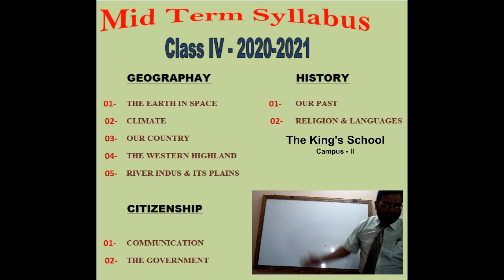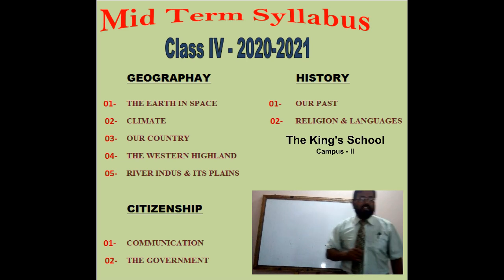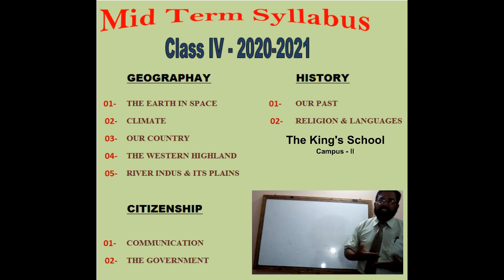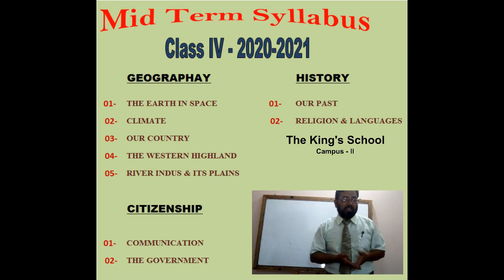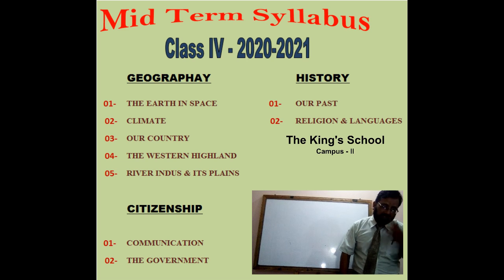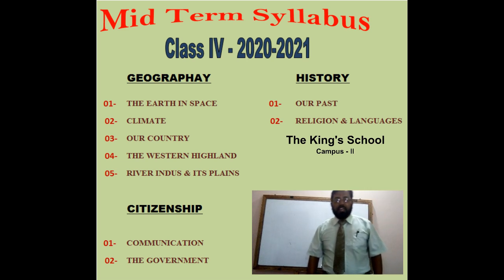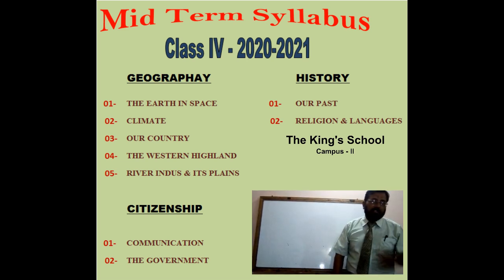And the last topic is Religion and Languages. This is also a history portion. In this chapter, we will discuss the religions that exist in our country. The first and most dominant religion is Islam, which is obviously 98% of Pakistan. Other religions also exist in Pakistan, like Sikhs, Hindus and Christians.